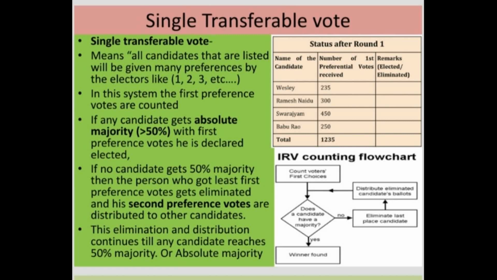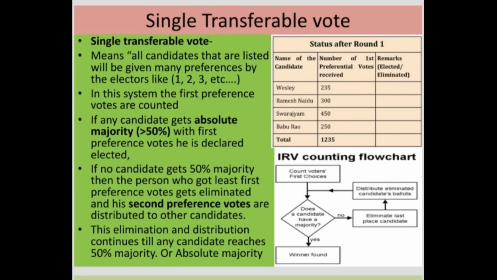Among the 4, the first person may be given 2, or the second person may be given 1, or the third person may be given 1. Any choice, they can make an order of their choice. And after the marking of choice is finished, in this single transferable vote system, the first preference votes are always counted. During the counting, the election commission will first count the first preference votes, and if any candidate gets more than 50% of first preference votes,